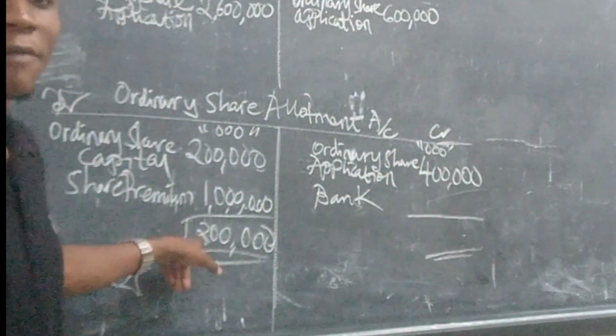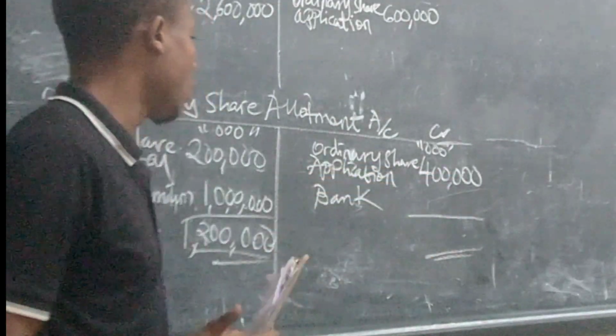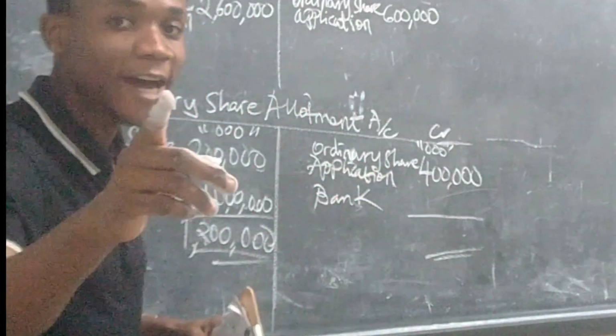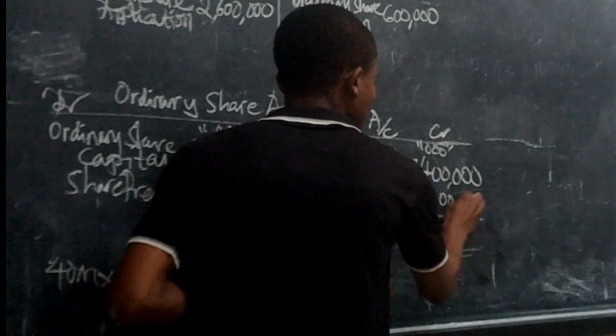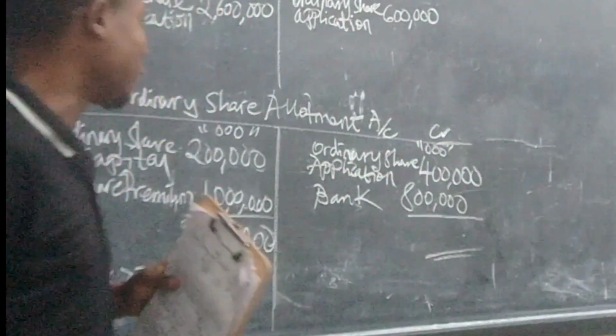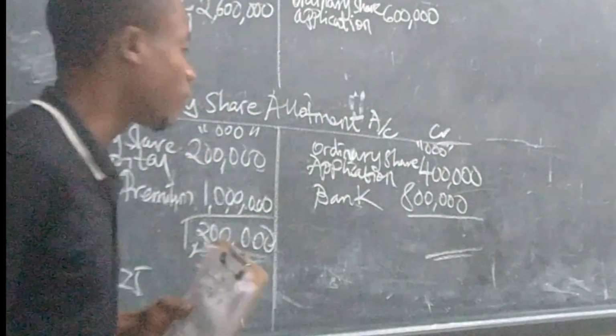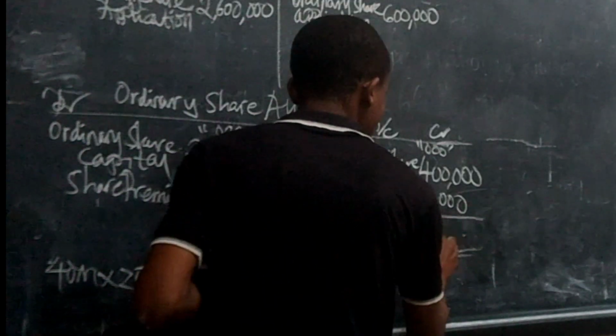So you take 1,200,000,000 minus 400 million. What is your answer? 800 million. So you record 800 million as the net amount to be transferred to the bank. You understand? After saying that, this account is over because here is 1,200,000,000 and here is the same.